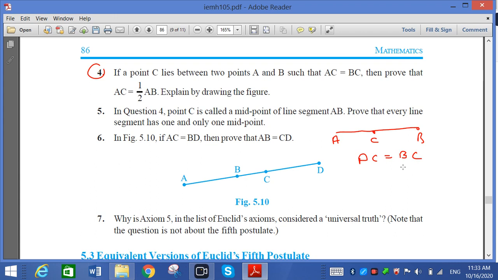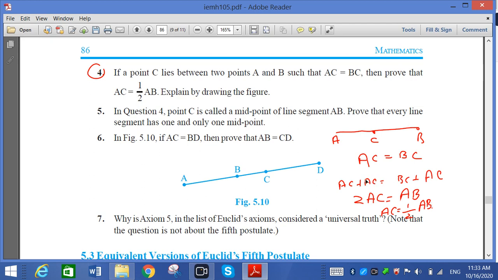Now if I add AC to both sides, why do I have to add AC to both sides? One of the axioms is that if equals are added to equals, then the wholes are equal. So now AC plus AC, that is 2AC, and BC plus AC, that is AB. So AC is equal to 1 by 2 AB. That type of question may be asked.